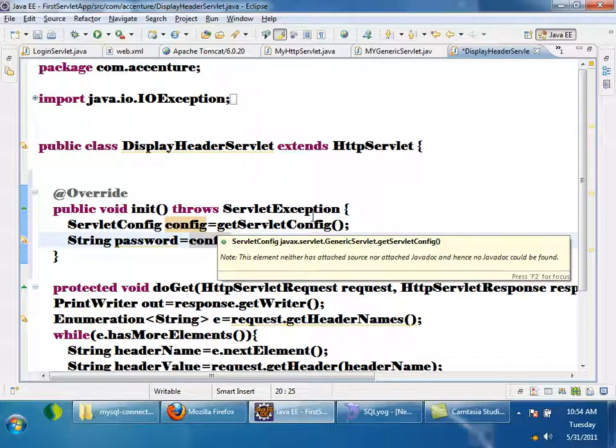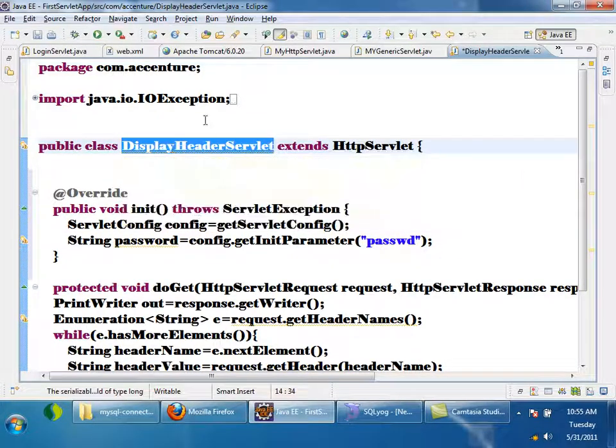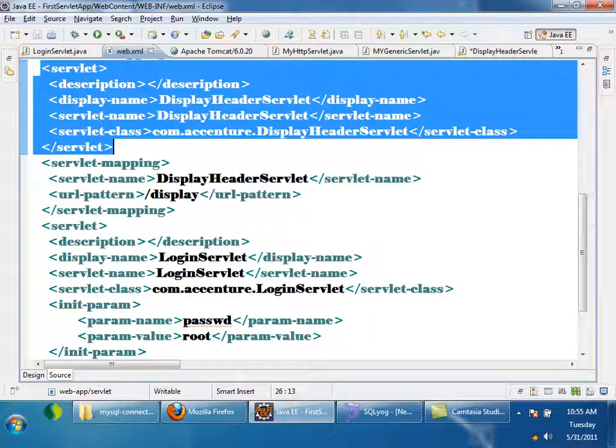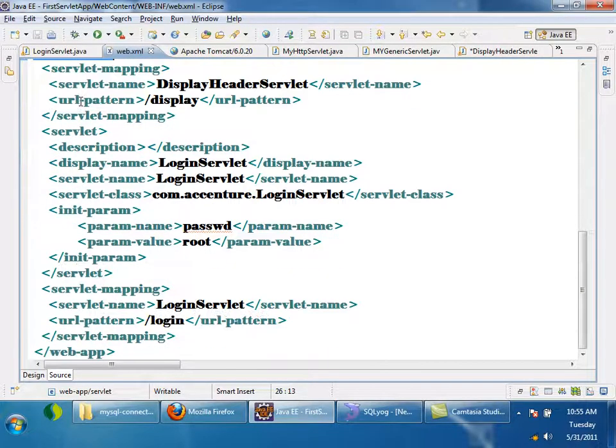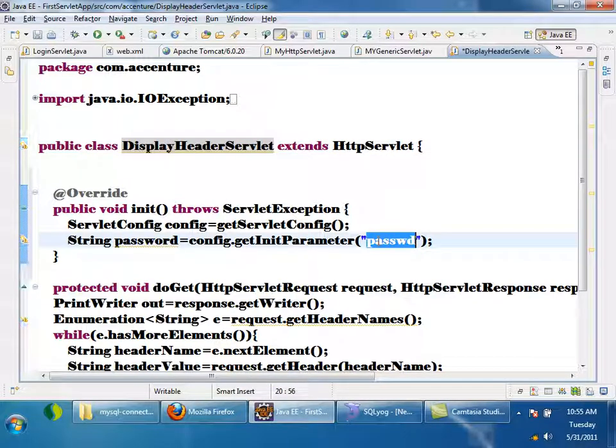No, because this servlet config which I got for display header servlet has the information present in this servlet tag. Here I didn't configure any init parameter. I configured init parameter only for login servlet, right? So I will not be able to access the init parameter passwd inside display header servlet, right?